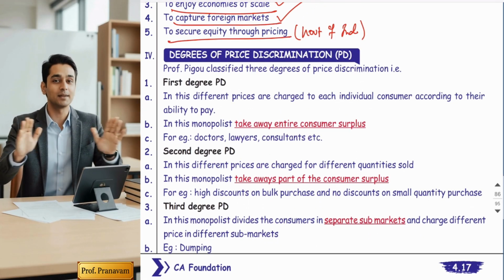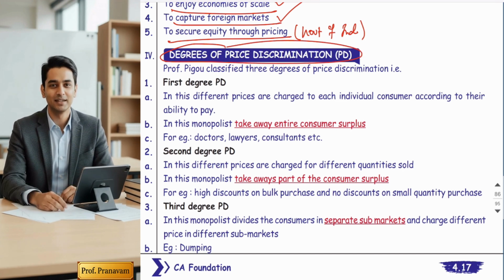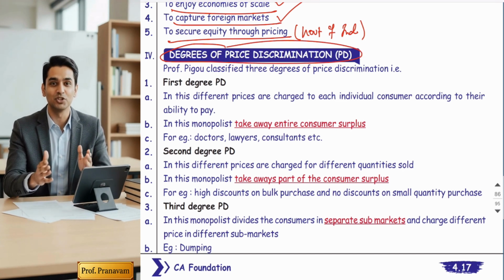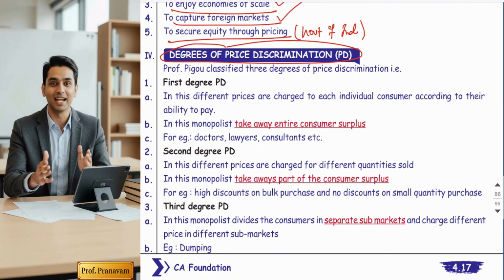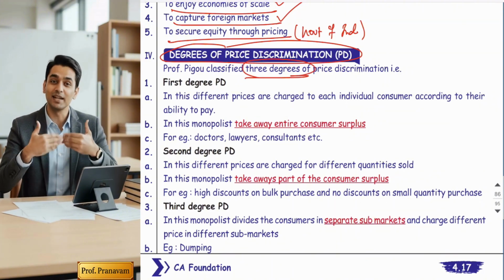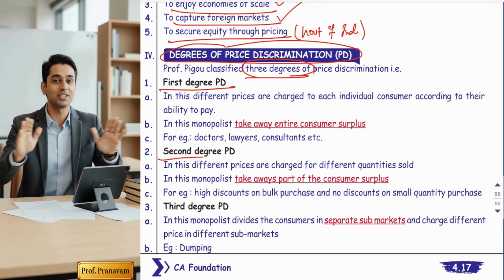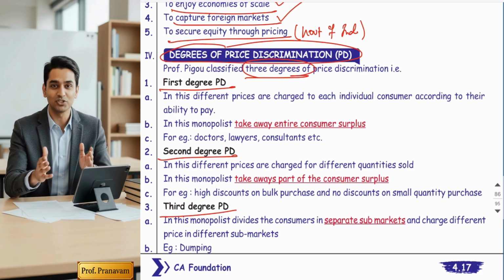Now, a very important topic: degrees of price discrimination. What is the degree? Now, guys, there is one economist named Professor Pigou. He classified price discrimination into 3 degrees: first degree, second degree, and third degree. Degree means level.